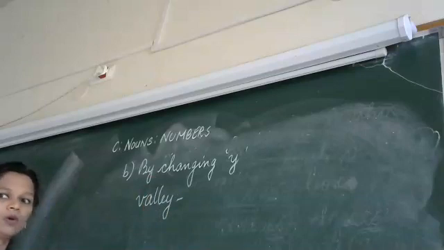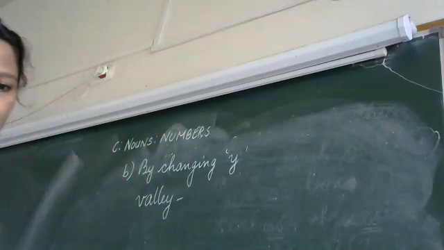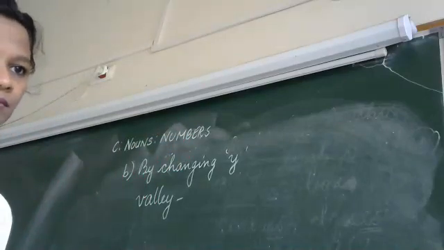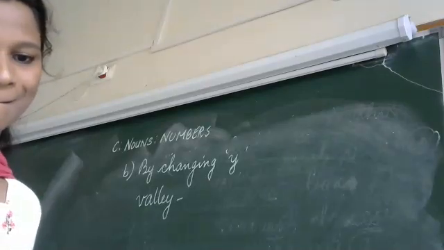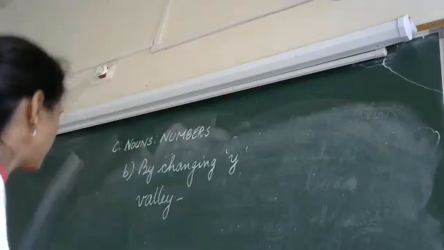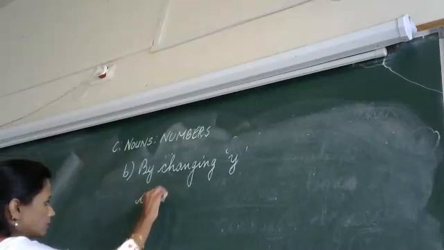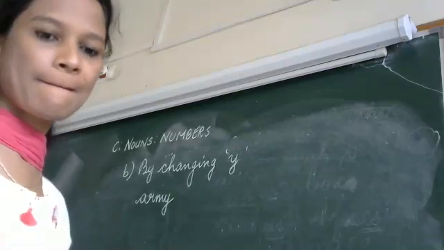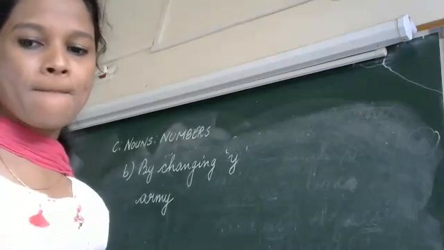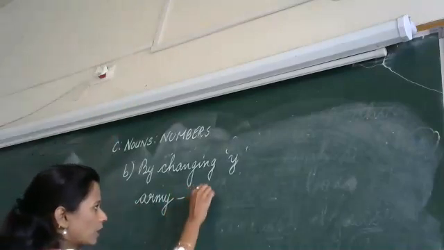Is it a singular noun or a plural noun? Or the best example I'll give you is what is there in your book to make it more clear for you. Army. Tell me this now. Army is singular. Okay, to make it plural, what do I need to do?